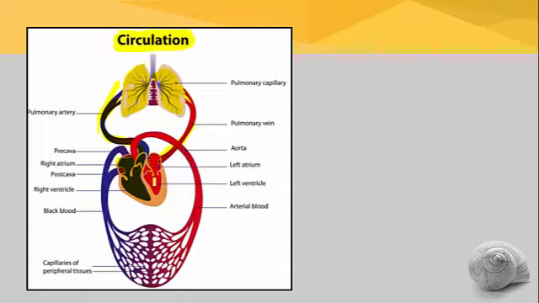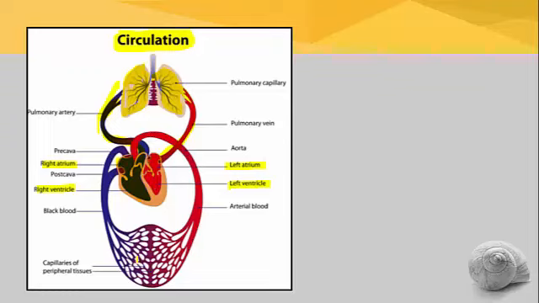and pure blood is transported to the left part of the heart, left atrium and left ventricle. Right part of the heart, right atrium and right ventricle, because the human heart consists of a total of 4 chambers. Upper chambers are called atria or auricles and lower chambers are called ventricles. Right part of the heart is completely involved in receiving and pumping of deoxygenated blood, and the left part of the heart is involved in receiving and pumping of oxygenated blood.